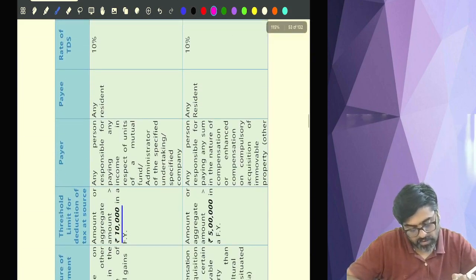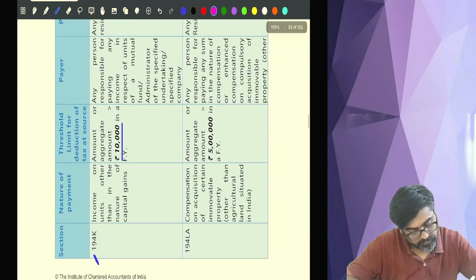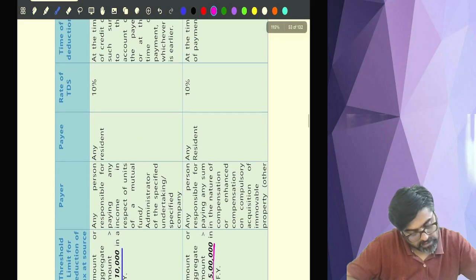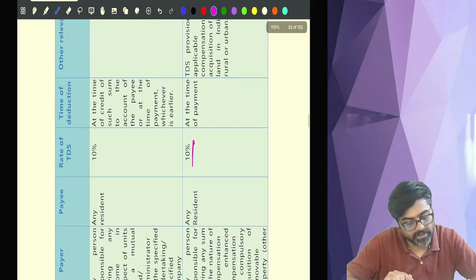And if you go and check 194 LA, the limit is 5 lakhs and the rate is 10%, at the time of payment.